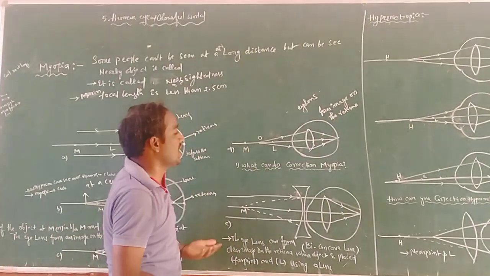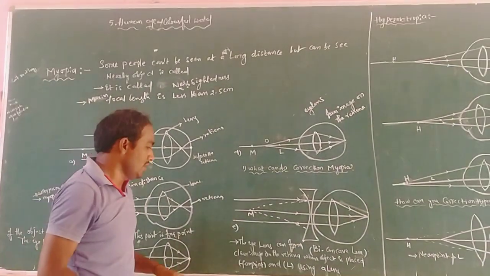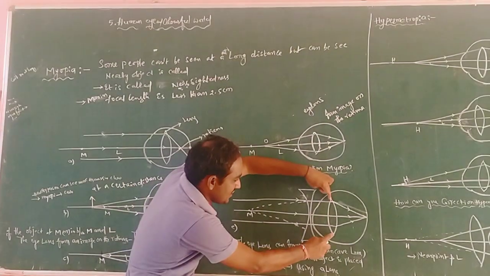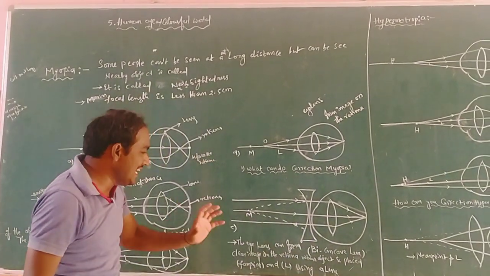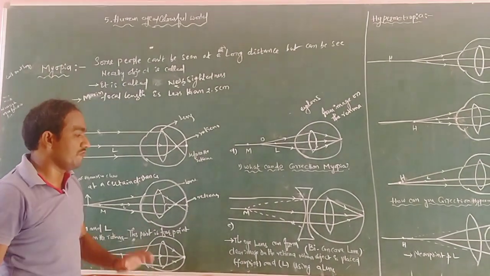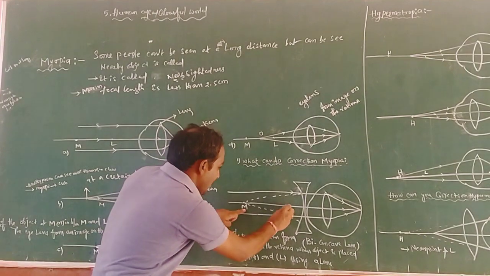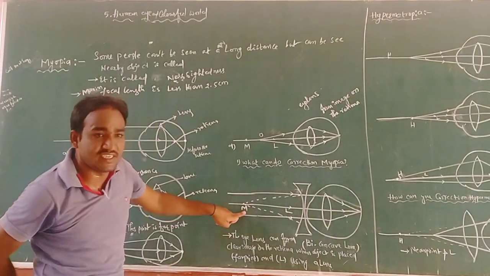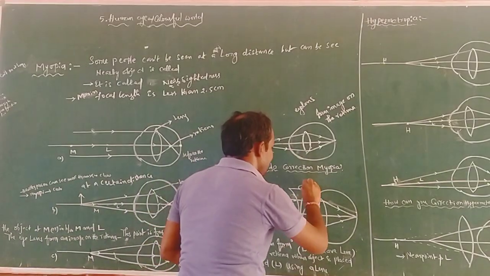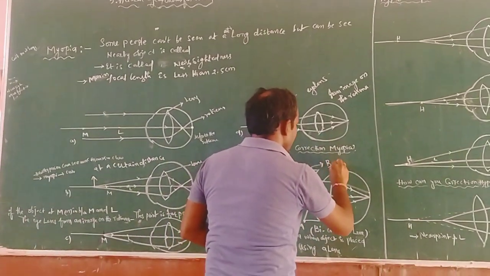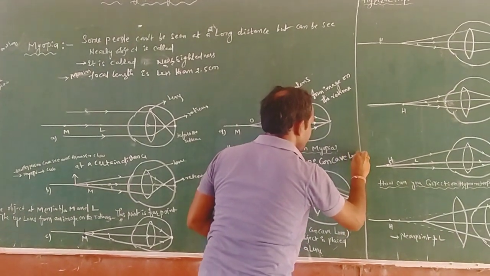And how can we correct this myopia? For example, this is the eye lens. The eye lens can form a clear image on the retina when the object is placed between the far point and the least distance of distinction. This lens is called a biconcave lens.